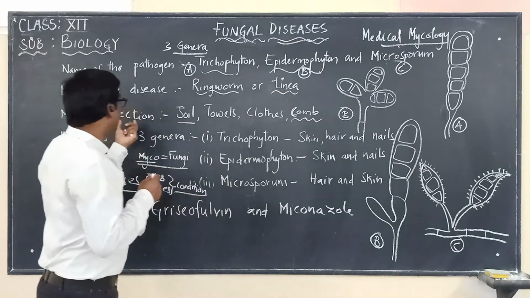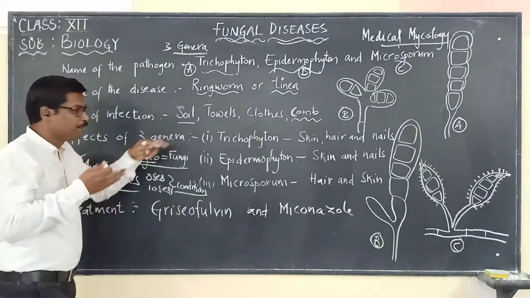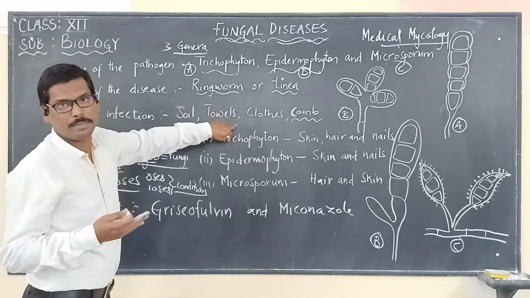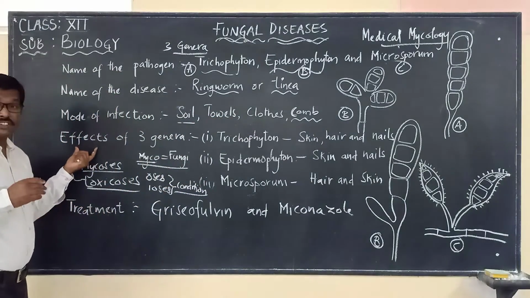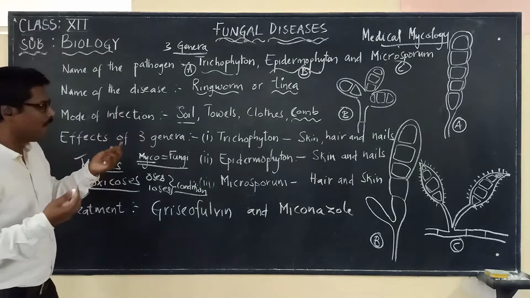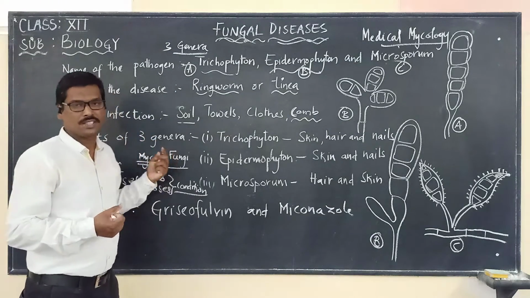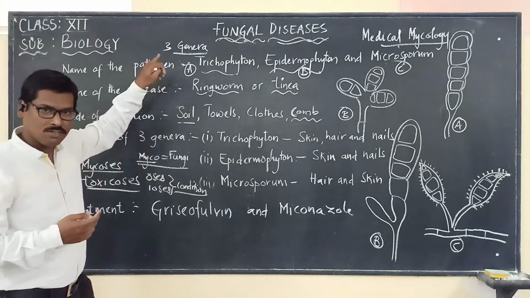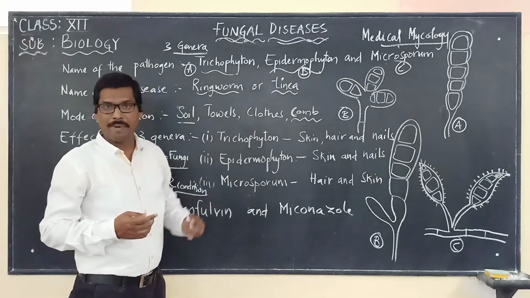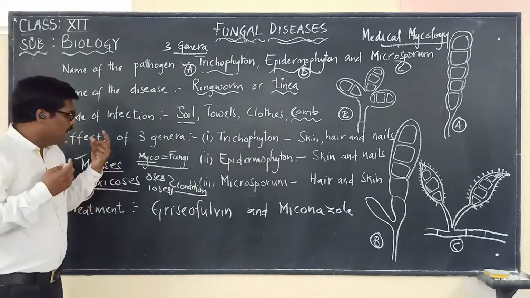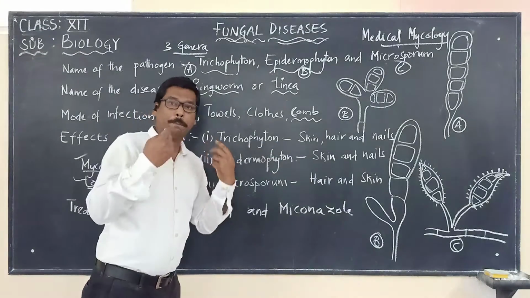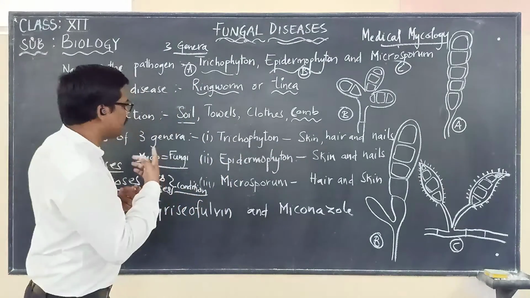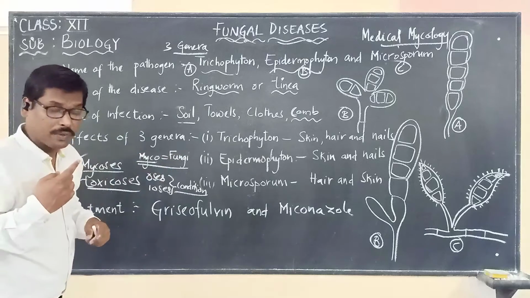This is how the infection spreads from one person to another. Now let us see the effects of the three genera. We have said there are three genera causing ringworm: Trichophyton, Epidermophyton, and Microsporum. They affect different parts of our body.